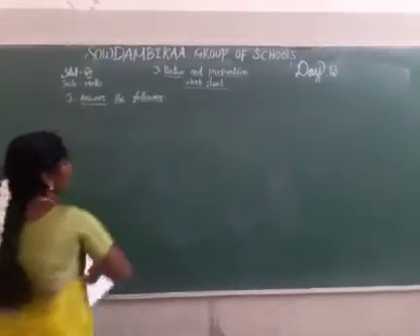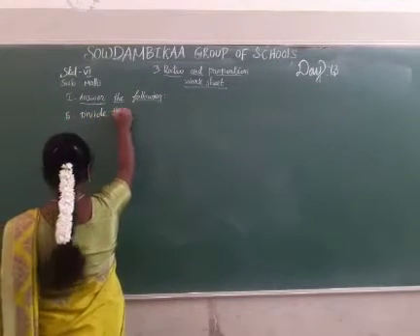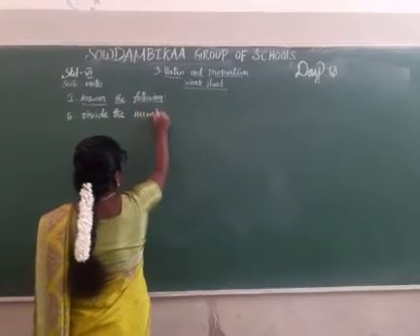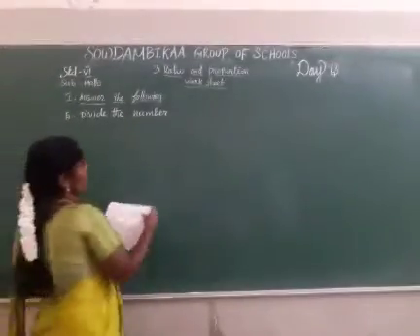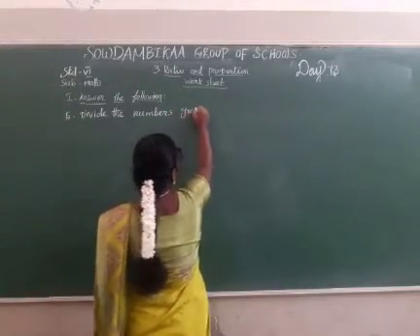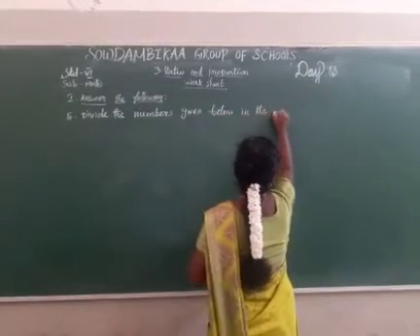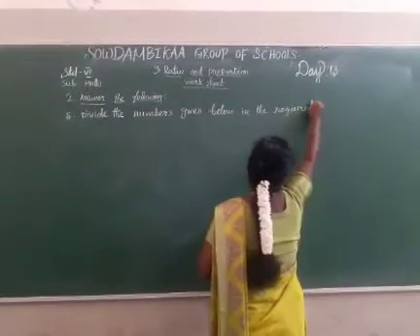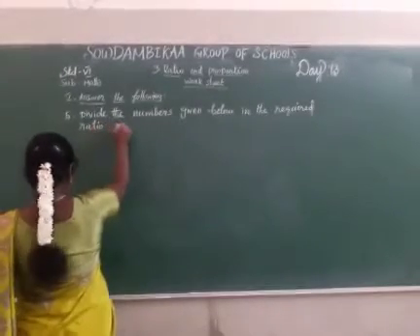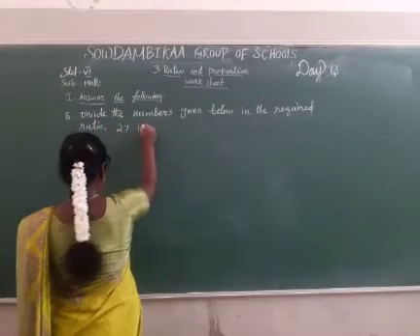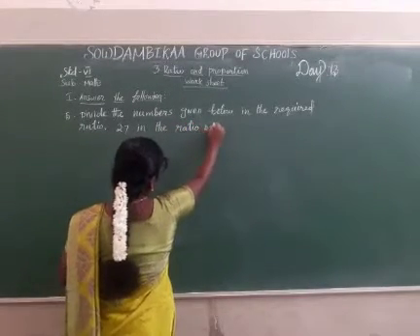Divide the numbers given below in the required ratio. 27 in the ratio 4:5.